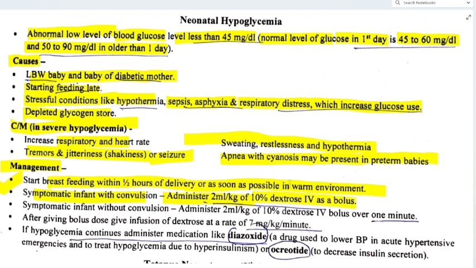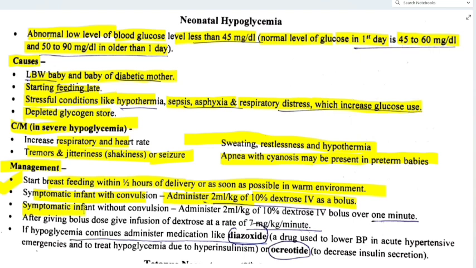We know that in vaginal delivery we have to start breastfeeding within half an hour, and for cesarean section it is within 4 hours. So we have to start as early as possible. Those infants having convulsion, we have to administer 2 ml per kg of 10% dextrose IV as a bolus.